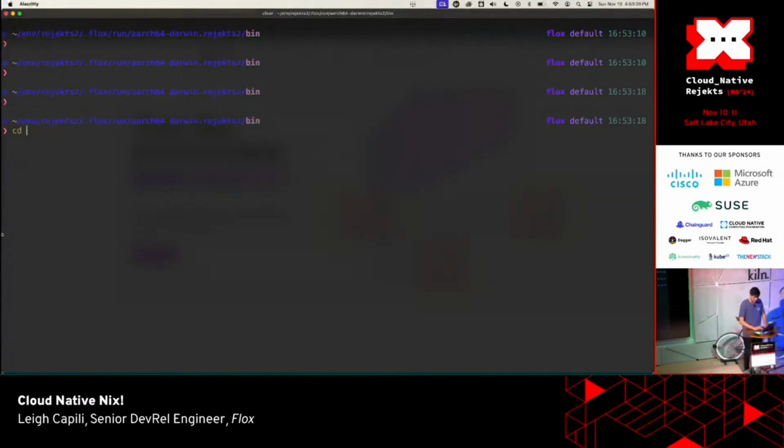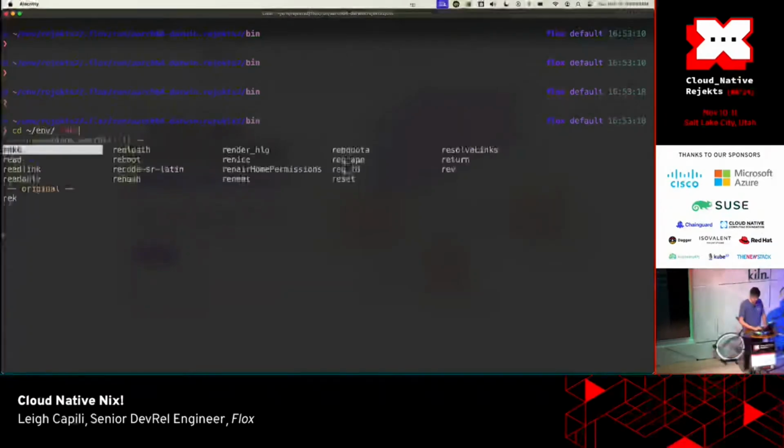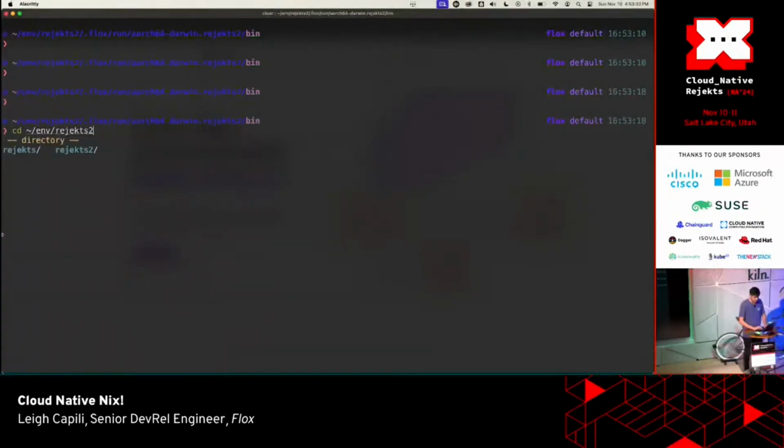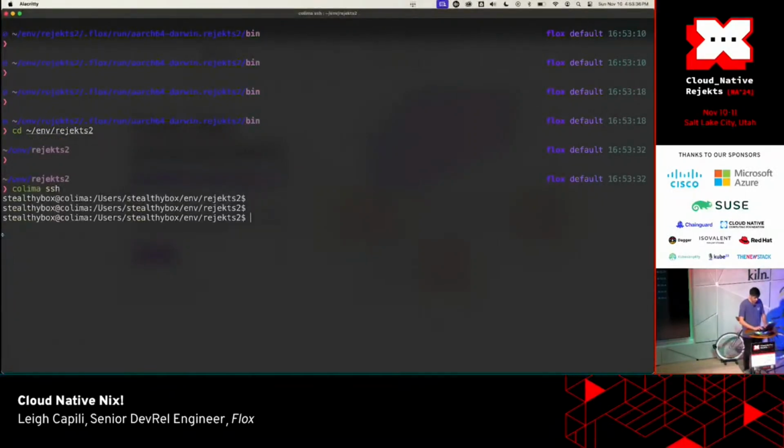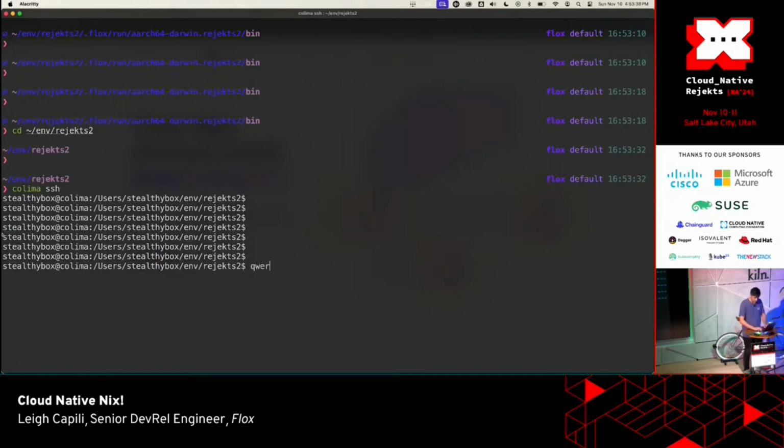Let's go ahead and just go back to that regex2 environment. I'm going to Colima SSH here. Lima is a virtual machine on Mac project. Thank you, Akihiro Suda-san, prolific contributor in the containerd space. Colima does this thing where it read-write mounts your user directory from your Mac. And so I happen to now be on a Linux system still with that Flox environment. What'll be really fun is that you can just activate it.